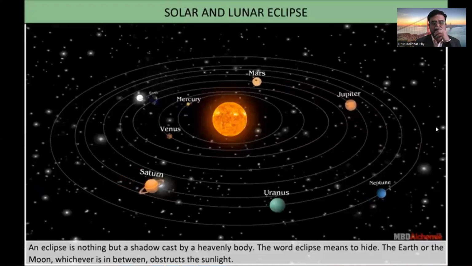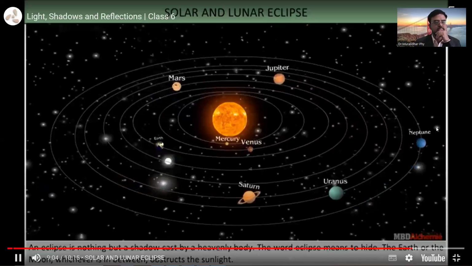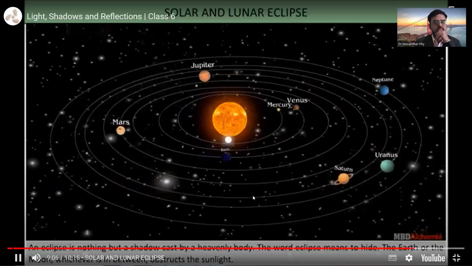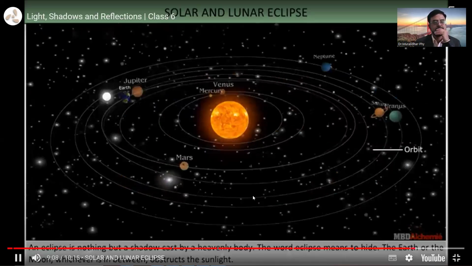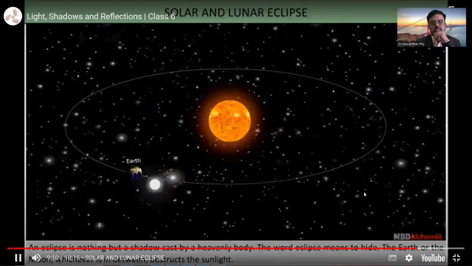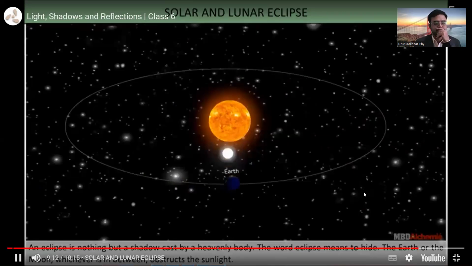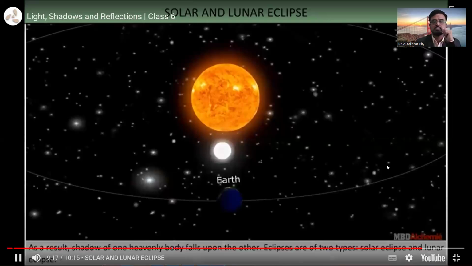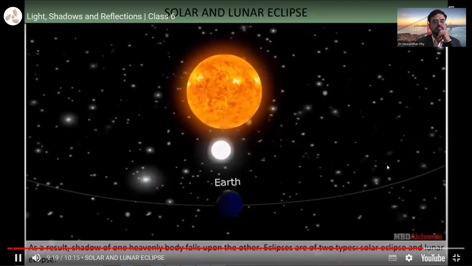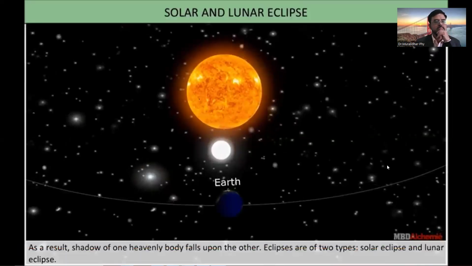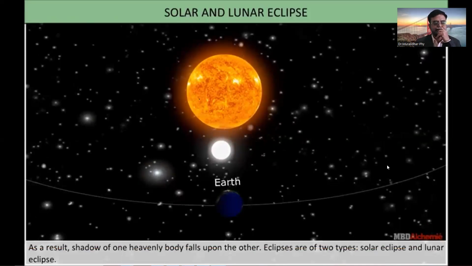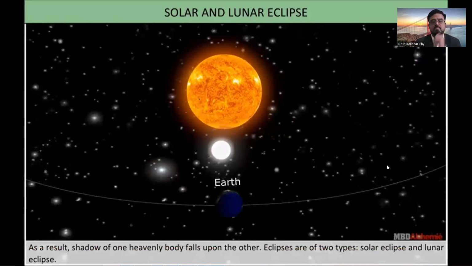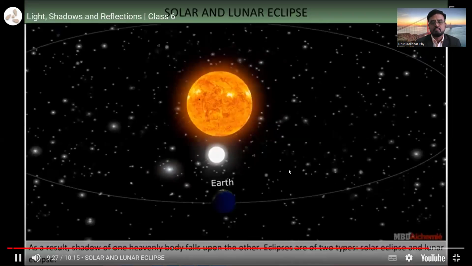Solar and lunar eclipses. An eclipse is nothing but a shadow cast by a heavenly body. The word eclipse means to hide. The earth or the moon, whichever is in between, obstructs the sunlight. As a result, shadow of one heavenly body falls upon the other. Eclipses are of two types: solar eclipse and lunar eclipse.